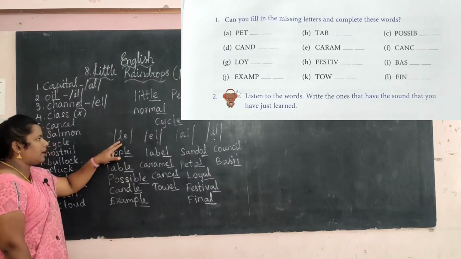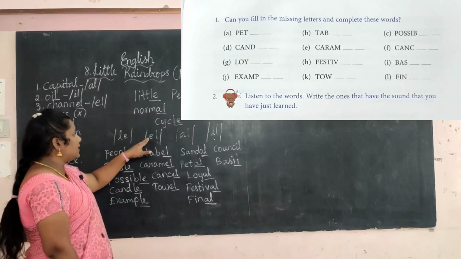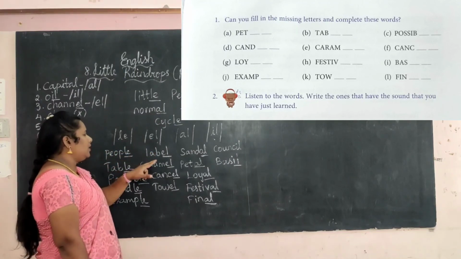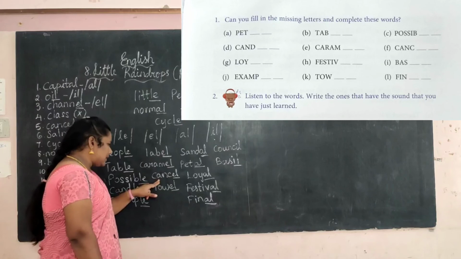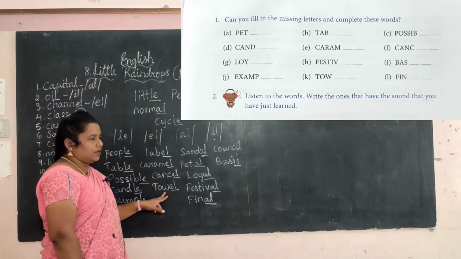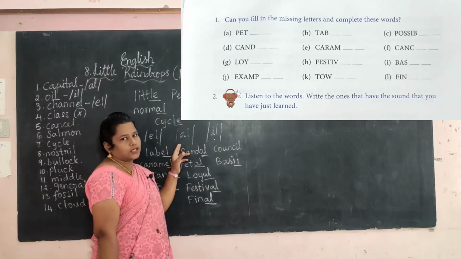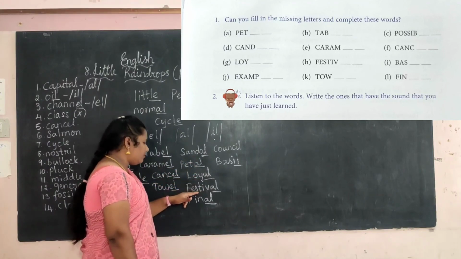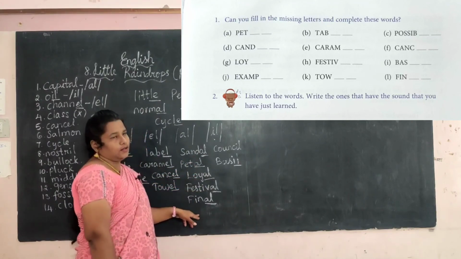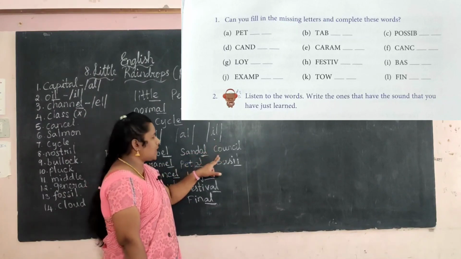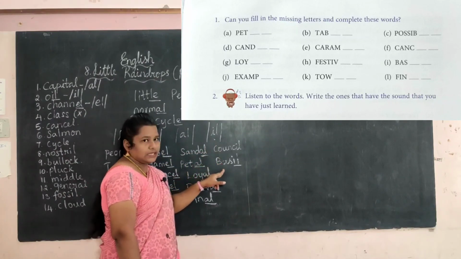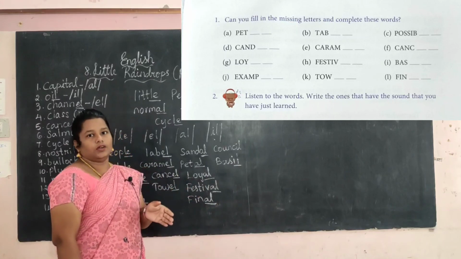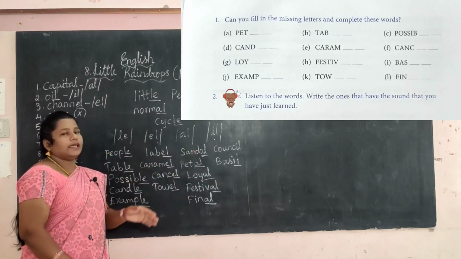These words all come under LE. Next EL sound: label, caramel, cancel, towel. Next AL sound: sandal, petal, loyal, festival, final. Next IL sound: council, basil, evil, devil.